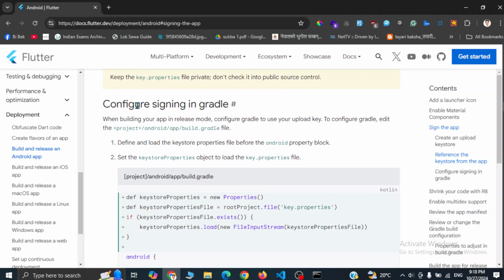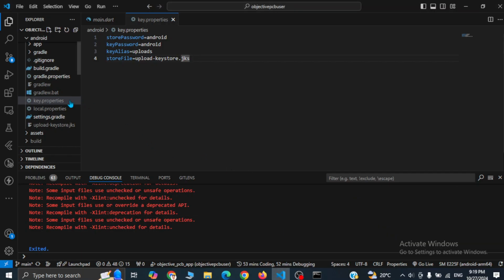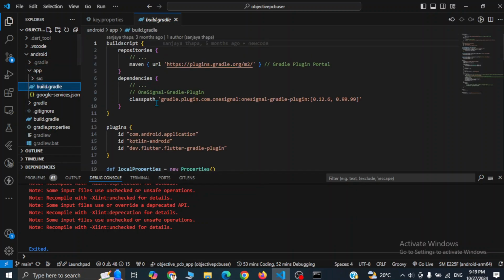Now we have to configure signing in Gradle. For that we have to go to our project, Android folder, app folder, and the build.gradle file, and we have to add this code block before the Android block. For now I'll simply copy this code and then go back to our app. Android folder, inside app folder, and then the build.gradle file.